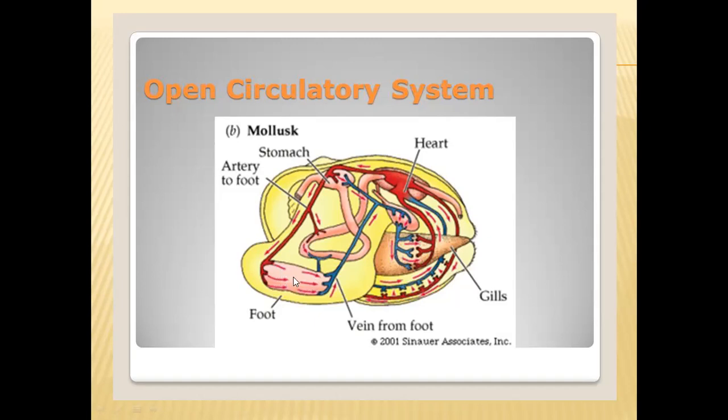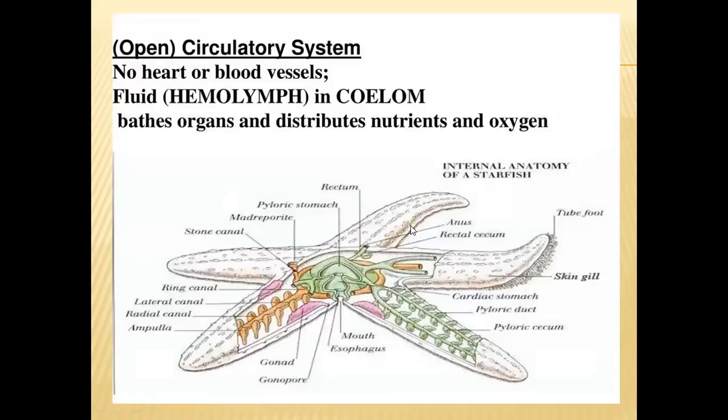Into the sinuses, blood will be supplied through the arteries, and some veins also will be there. From these veins, blood will be collected, and from veins again, the blood will be circulated into the heart region. So open circulatory system is present in molluscans also.